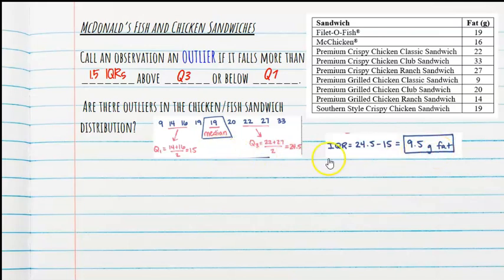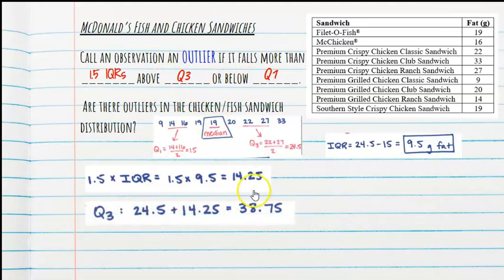Okay, now knowing that information, we can find out if there are outliers. Now, 1.5 IQRs, that's the first thing I have to do. So I'm going to take 1.5 times my IQR, 9.5, and I get 14.25. Now what I do with this has to do with my quartiles. If it's above Q3, so I do 24.5 plus the 14.25, there's 38.75.